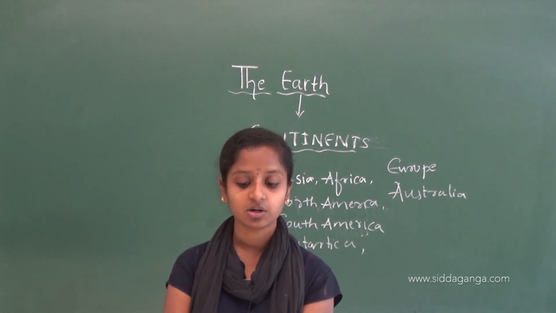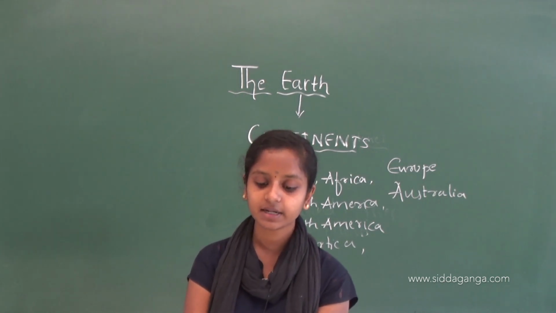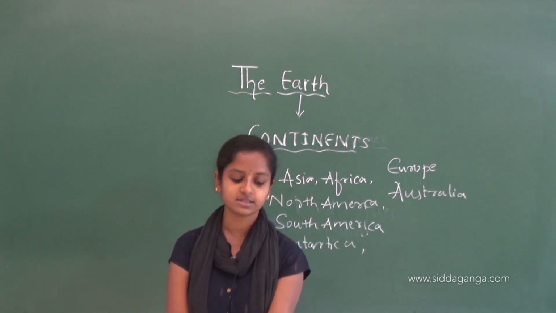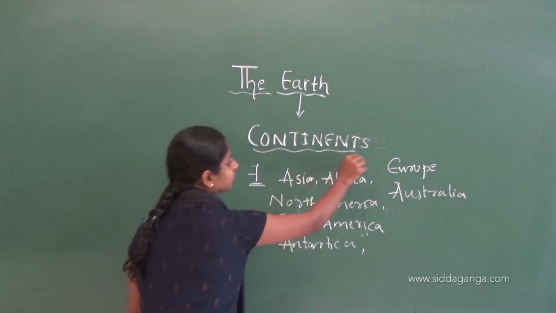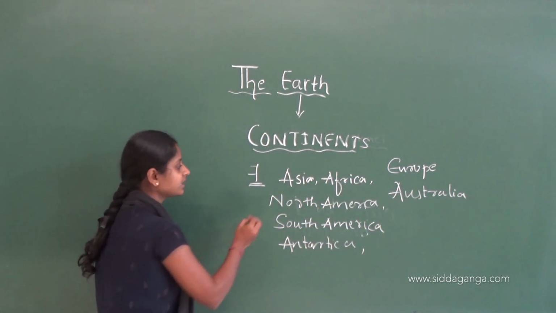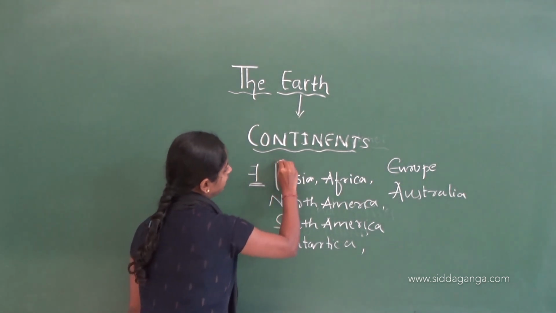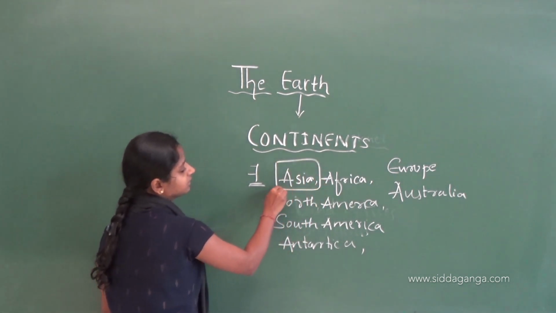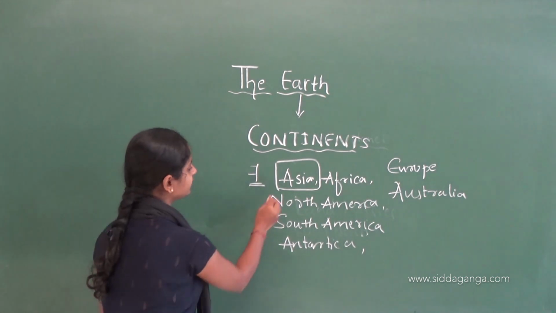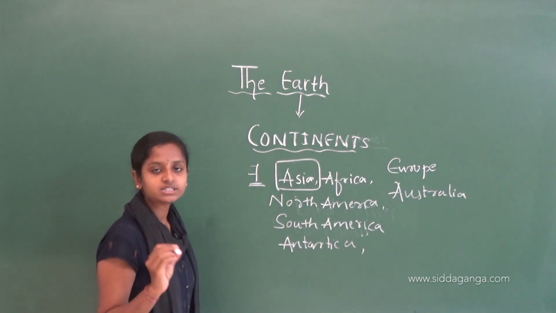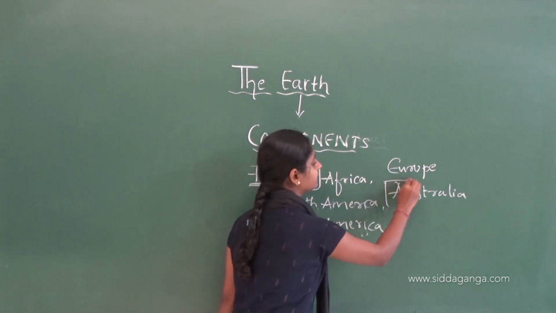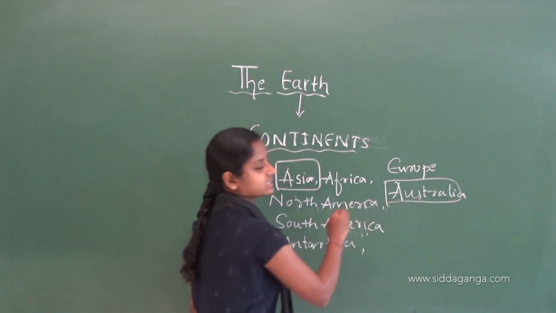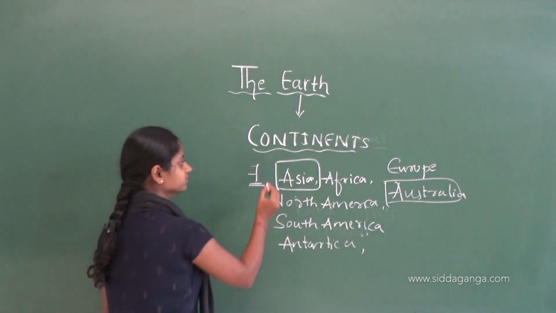Asia is the largest continent and Australia is the smallest continent. So in all these continents, Asia is our continent. Our Asia is the largest continent and Australia is the smallest continent.